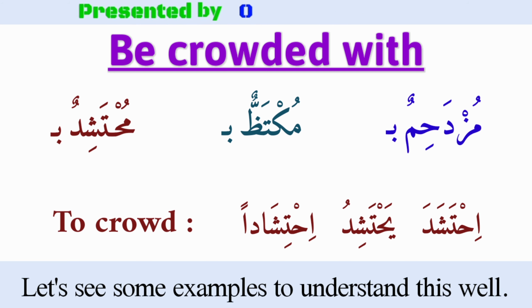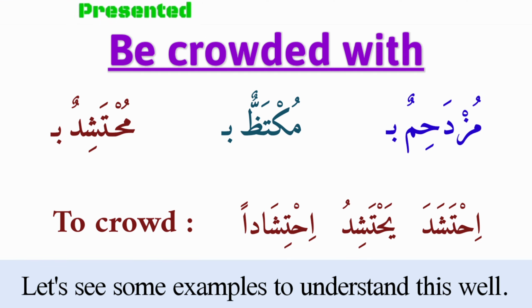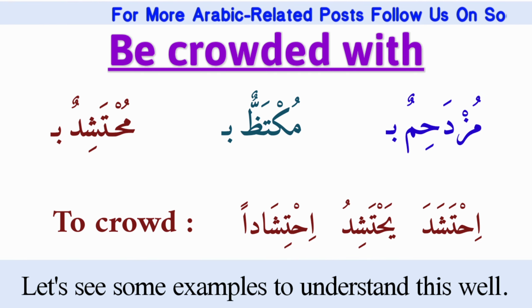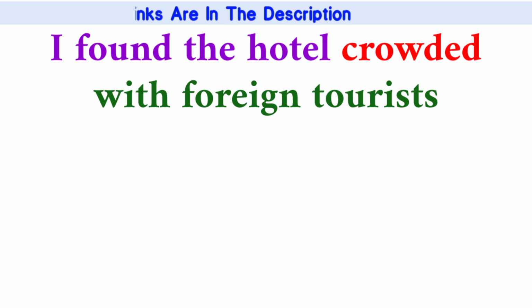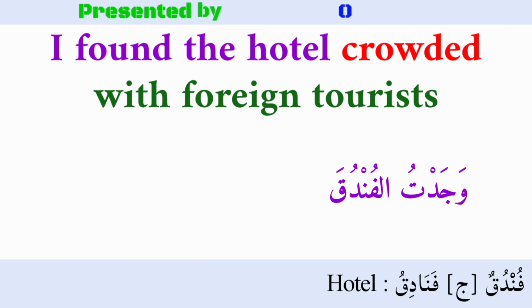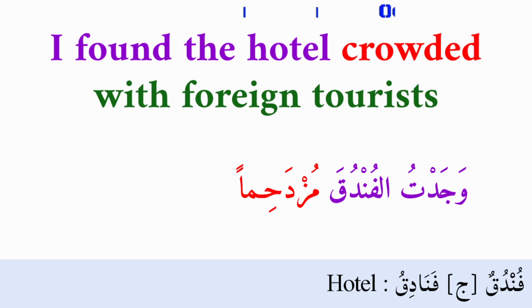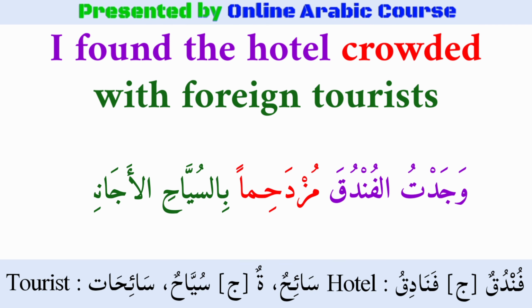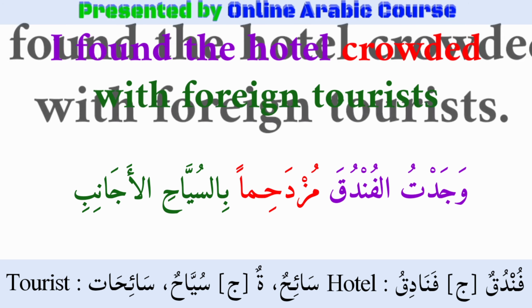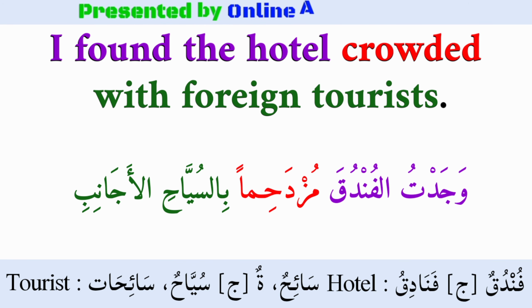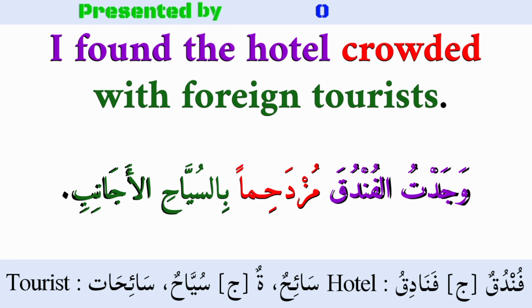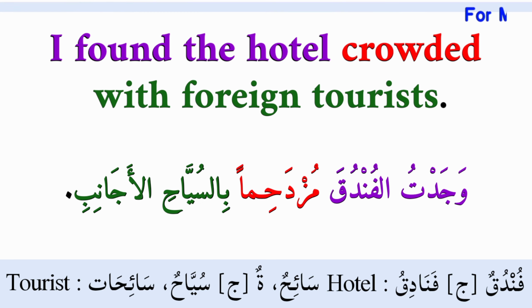And now, let's see some examples to understand this well. So, the first example is, I found the hotel crowded with foreign tourists. I found the hotel, وجدت الفندق, crowded, مزدحما. وجدت الفندق مزدحما, with foreign tourists, بالسياح الأجانب. I found the hotel crowded with foreign tourists. وجدت الفندق مزدحما بالسياح الأجانب.